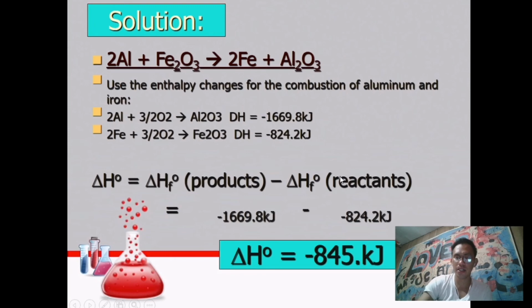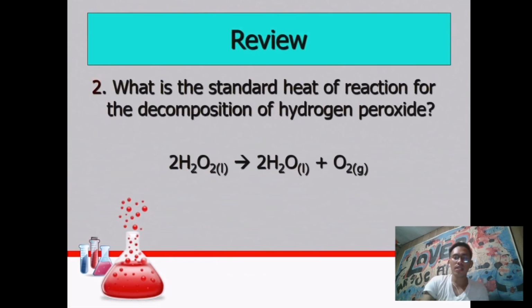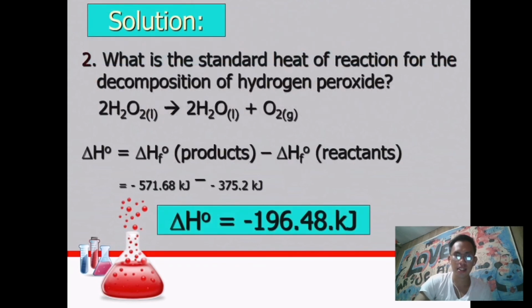in terms of enthalpy changes. So next one, what is the standard heat of reaction for the decomposition of hydrogen peroxide? Same pa rin po ang gagawin natin. We just look for the heat of formation of the following substances. Then kapag nakuha na natin siya, we can now apply the formula of Hess's law na heat change is equal to the products minus the reactants. So ito po yung formula niya. Products minus reactants.